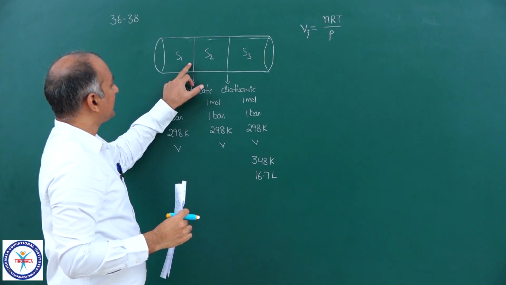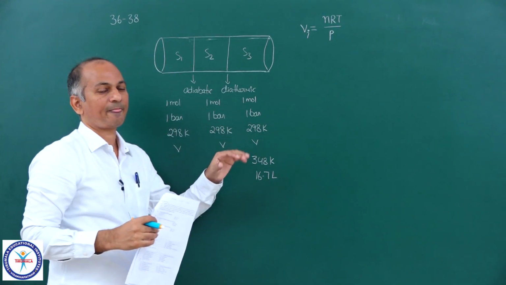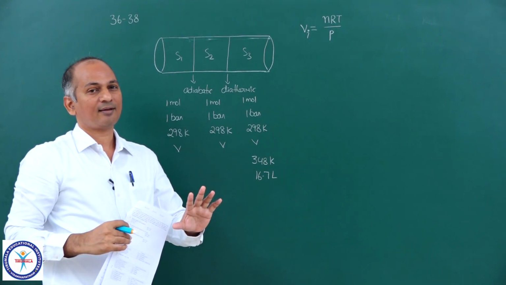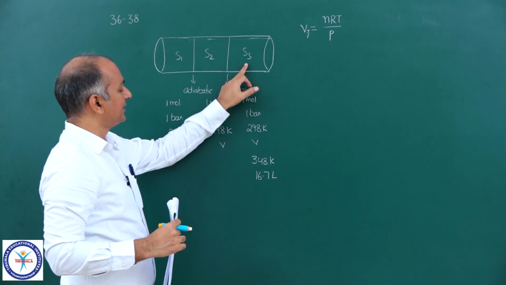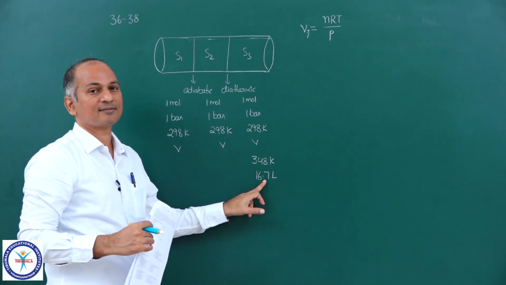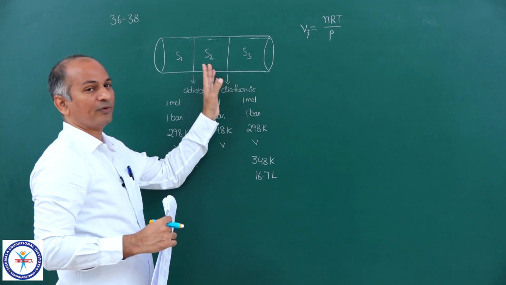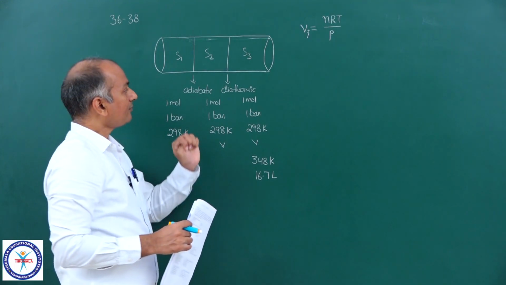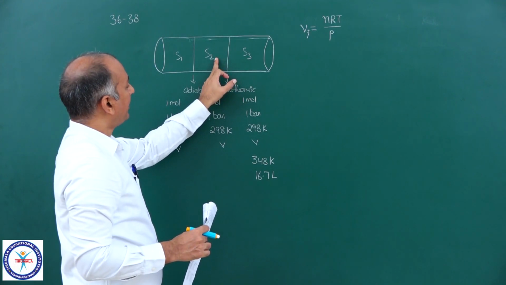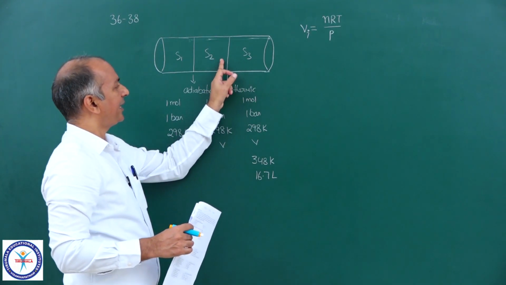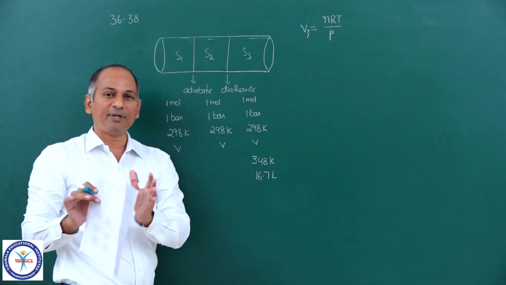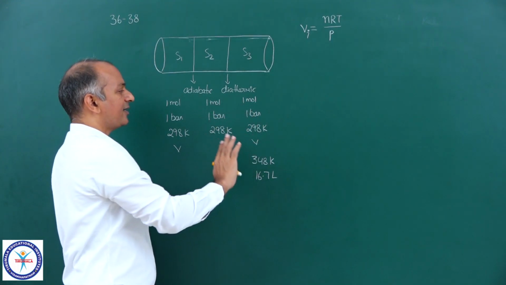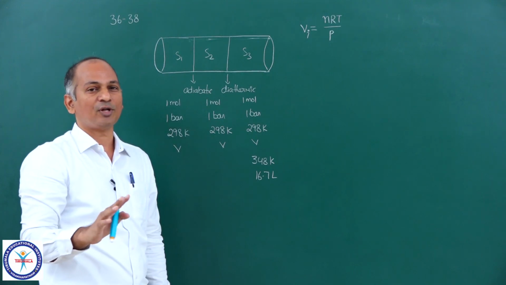Now here, this particular piston is adiabatic. So into S2 and S3, no heat is coming. And the final volume of S3 is 16.7 liters. And pistons are freely moving. And this piston is diathermic. So that means between S2 and S3, if you compare S2 and S3, just for the time being, forget about S1. Initial conditions of S2 and S3, all conditions are the same: number of moles, pressure, volume, temperature.